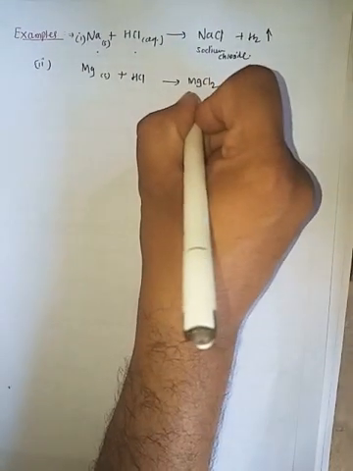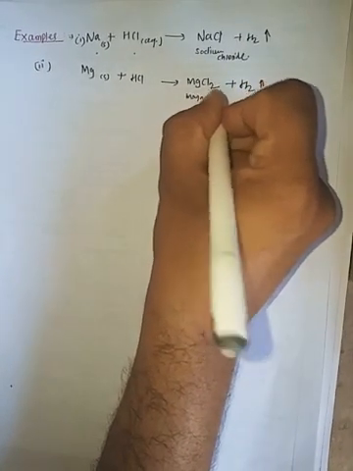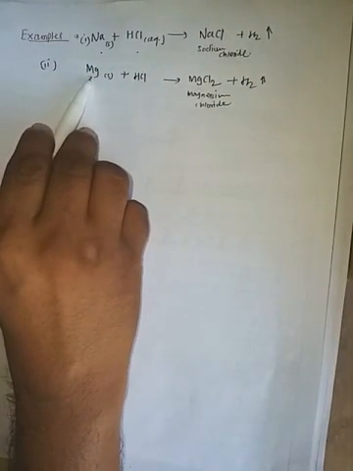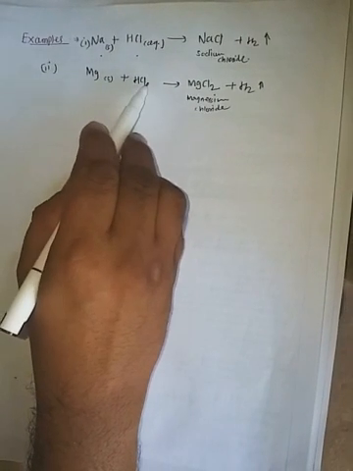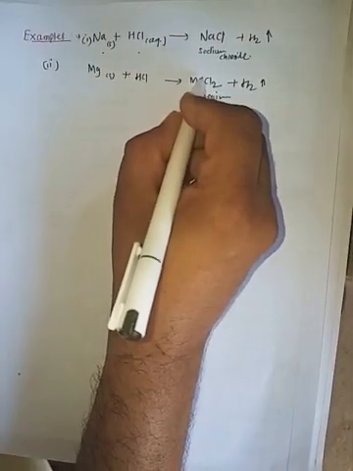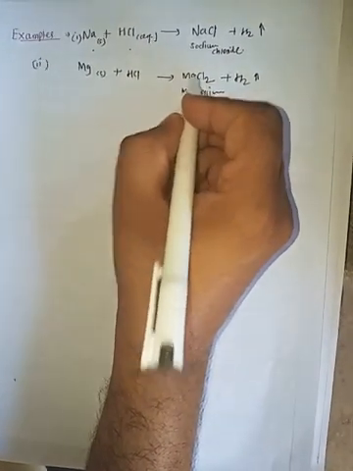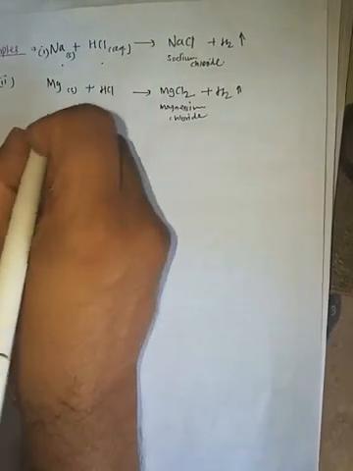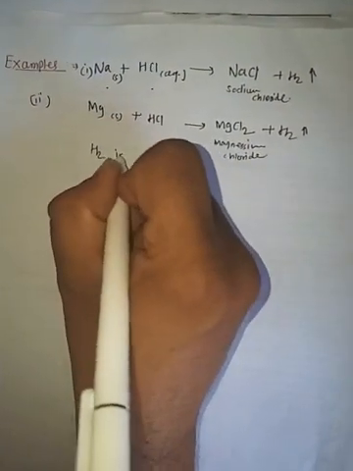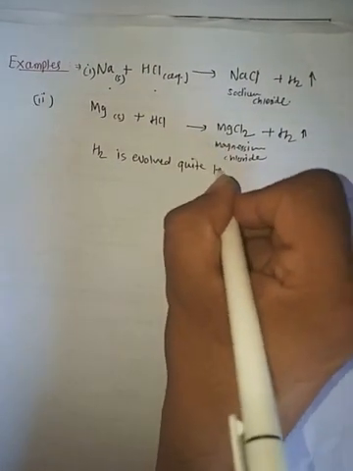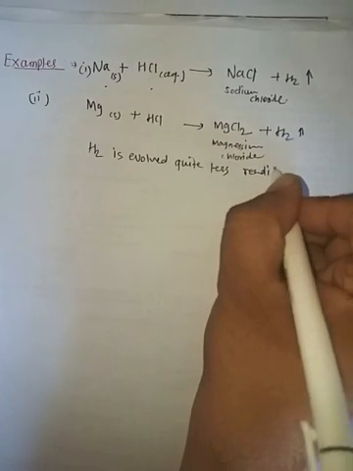So here we will get what? Magnesium chloride. Mg plus, here also we can show the breaking into H plus and Cl minus. So MgCl2, according to the charge on magnesium, which is 2 plus. According to the crisscross method our formula is correct. H2 is evolved quite less readily in this reaction.